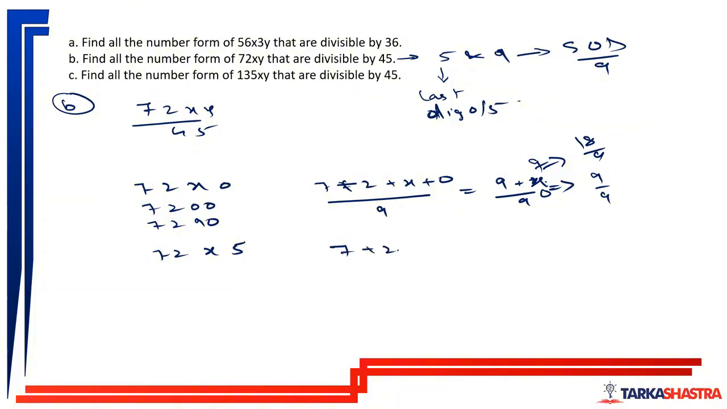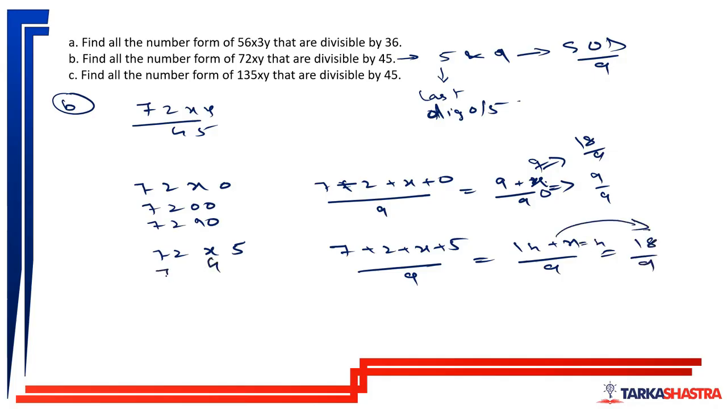So that is 7 plus 2 plus x plus 5, which is 14 plus x, should be divisible by 9. The closest multiple of 9 above 14 is 18. So 14 plus x should be equal to 18, which gives me x is equal to 4. So I am getting three numbers: 7200, 7290, and 7245.